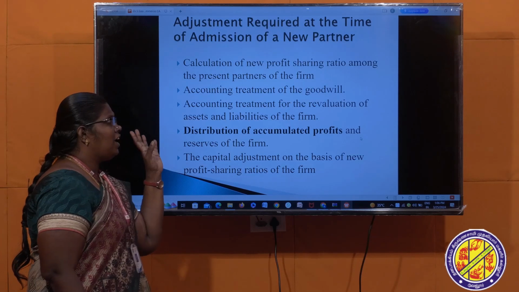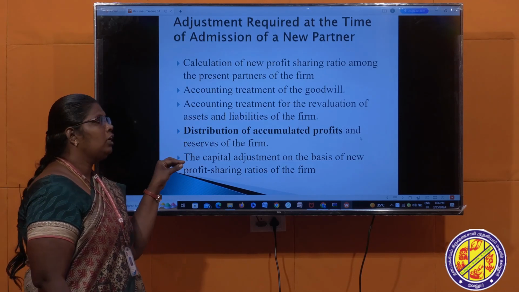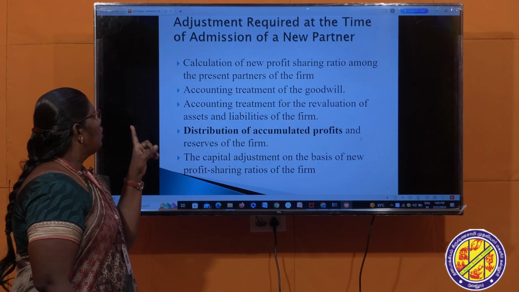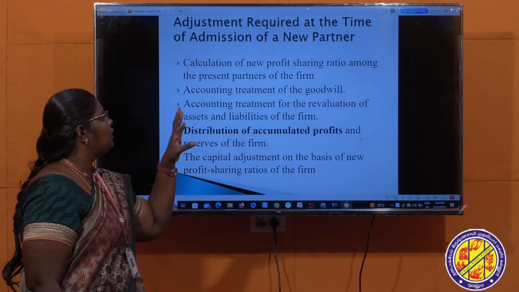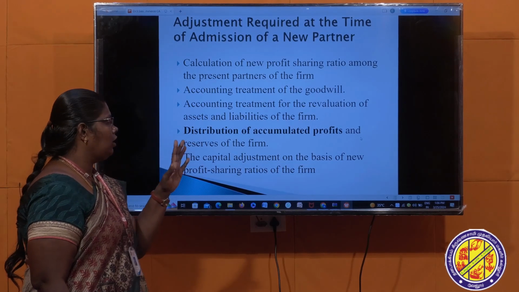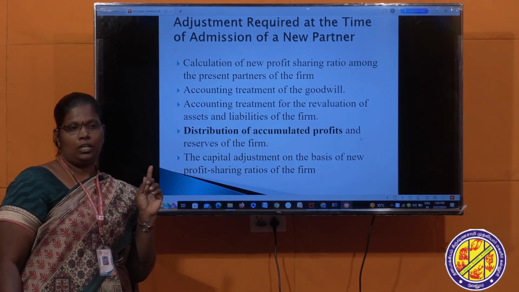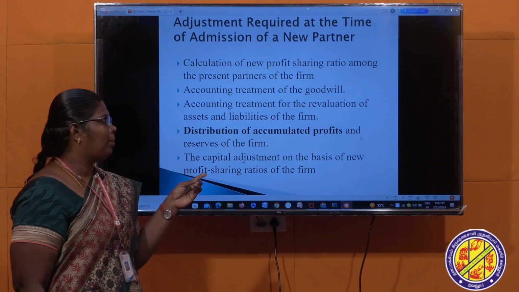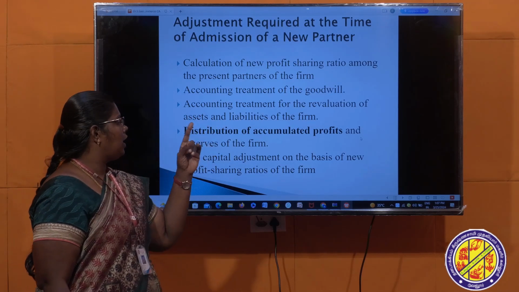Next one, what are the adjustments you have to calculate to prepare the partnership firm accounts? First is adjustment required at the time of admission of a new partner. Five adjustments are important here. First one is profit sharing ratio.